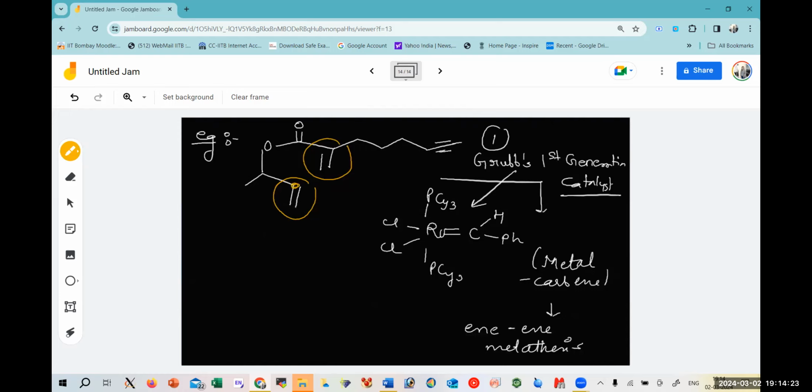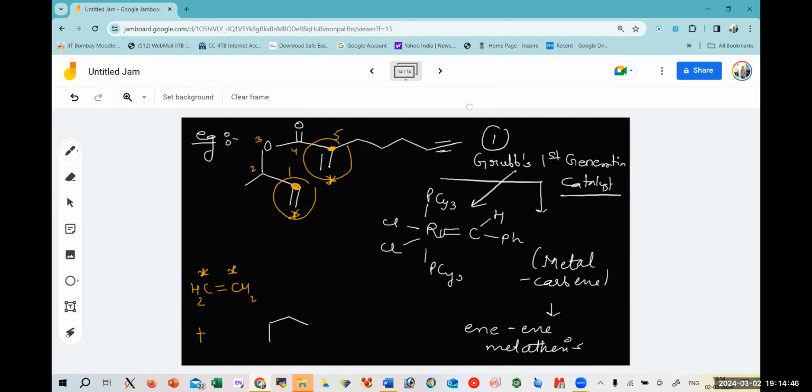Again, the internal part would combine to give one ring. If I mark it as 1, 2, 3, 4, and 5, this is a 5-member ring. And the star part would be giving you CH2 and CH2. So now we will form the main product.